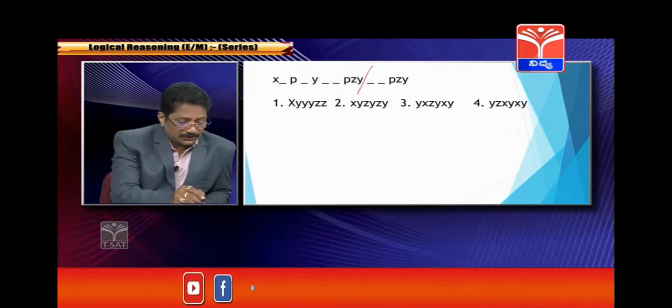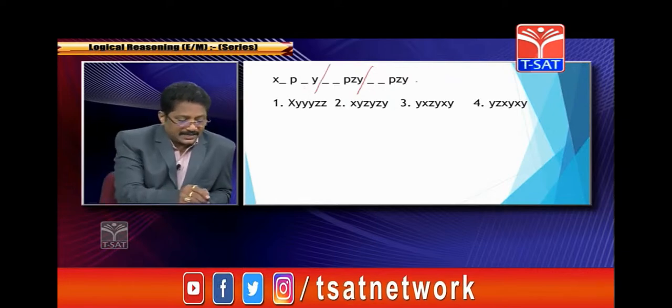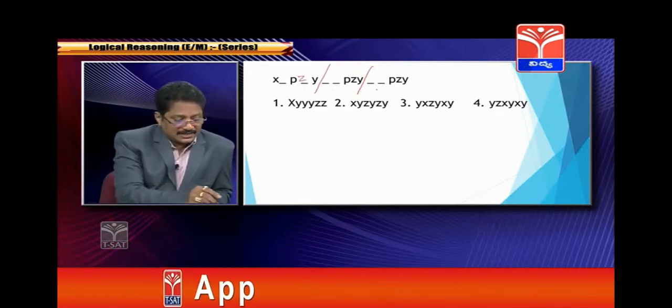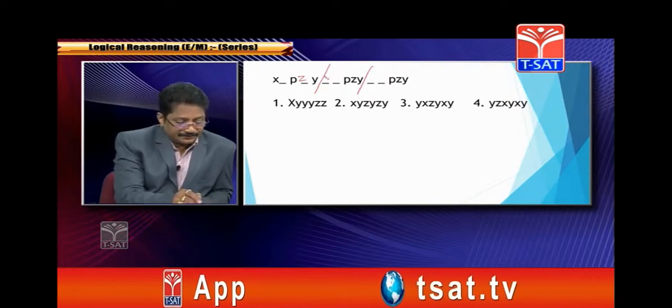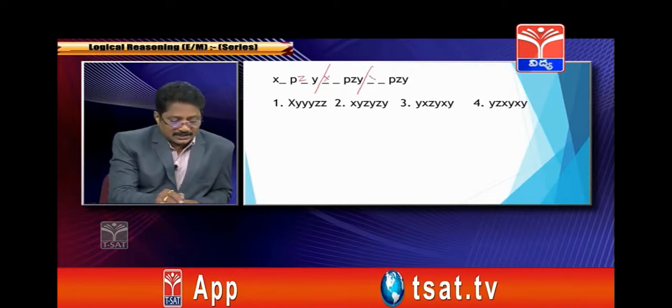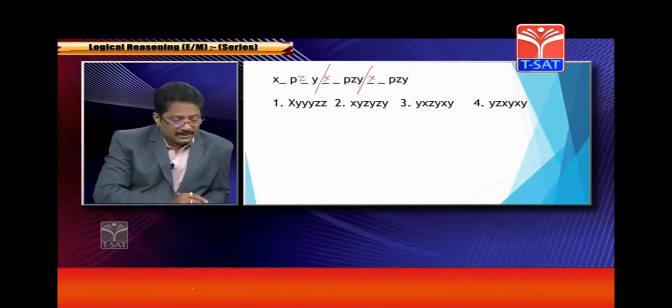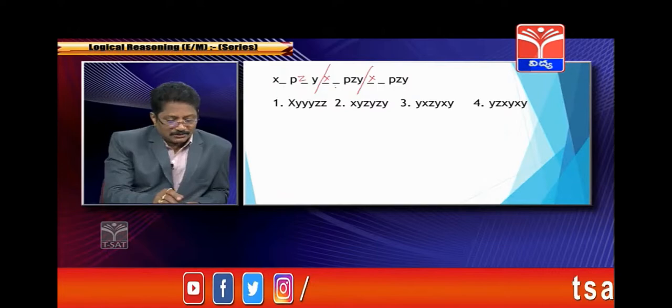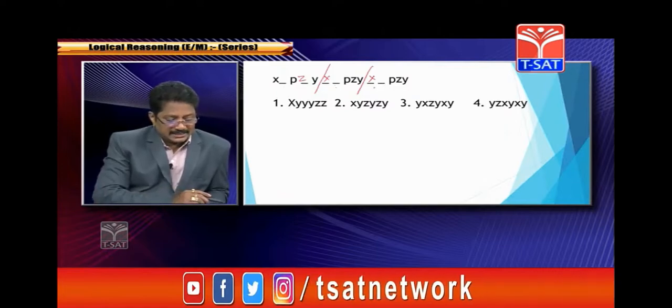1, 2, 3, 4, 5. So it is P, Z, Y. Better to write P, Z, Y. Here also P, Z, Y, and the first letter is also X. Here only the second letter changes.